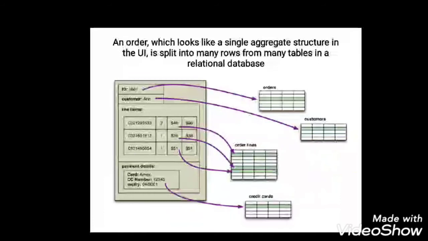See, in this figure you can see a single UI interface which is holding ID, customer, item name, payment details. Once I get into the database design, this UI is redirecting to a number of tables in a relational database. So it is difficult for me to handle a large number of data fields with the UI, right? If I want to operate with each and every data model, then I need to communicate with each and every piece of data in the database. It takes a little more time to do things.